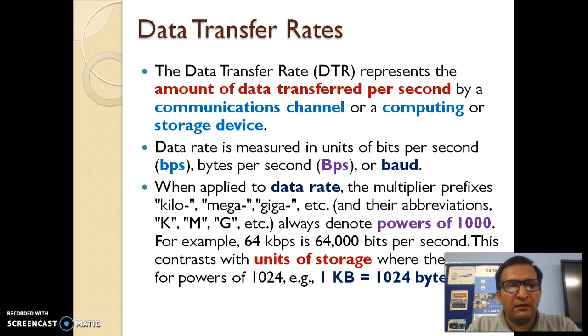When we are calling it a data rate, the prefixes capital K, capital M and capital G mean powers of 1000. But when we are talking in terms of units of storage, then K, M, G are powers of 1024. Here it is a power of 1000 only.